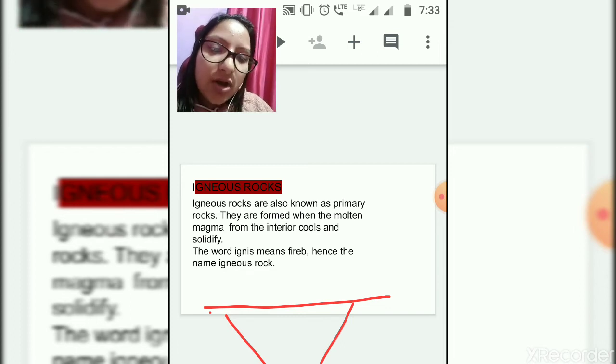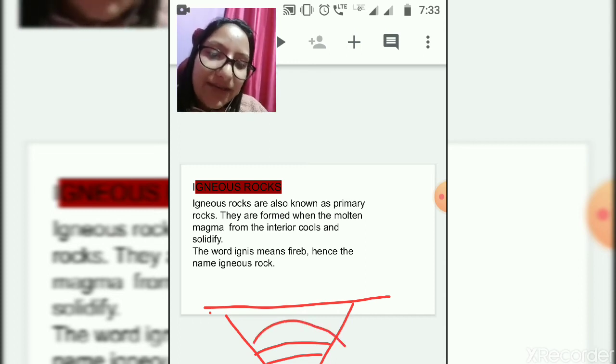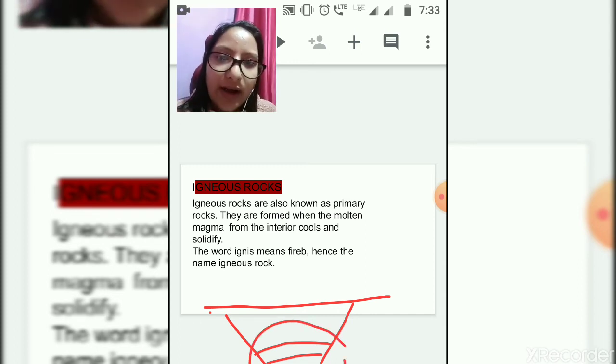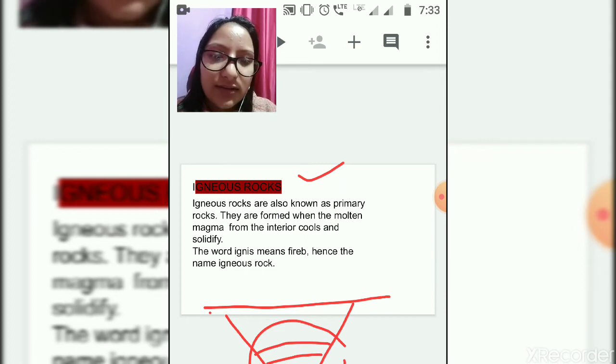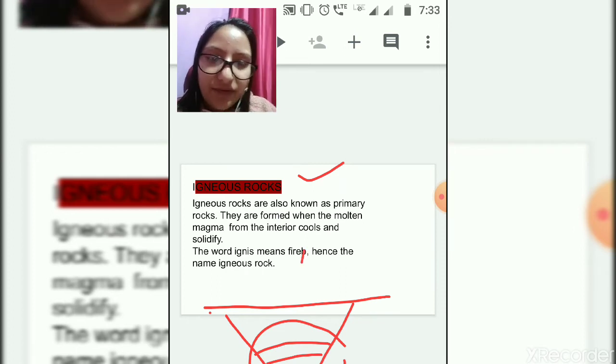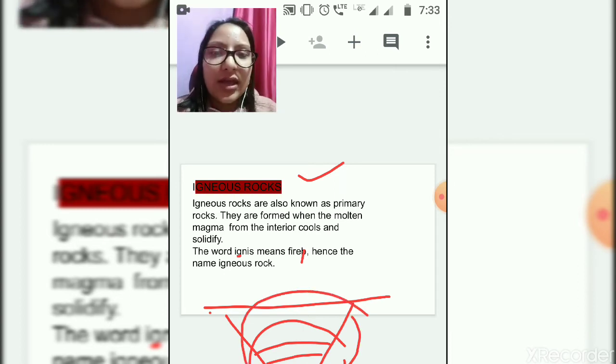We have molten magma here. When this molten magma solidifies or cools down, our igneous rocks are formed. The word igneous means fire, that is why the name of the rock is igneous rock.